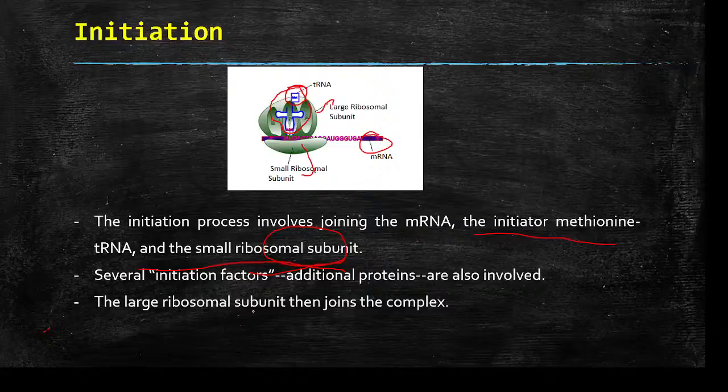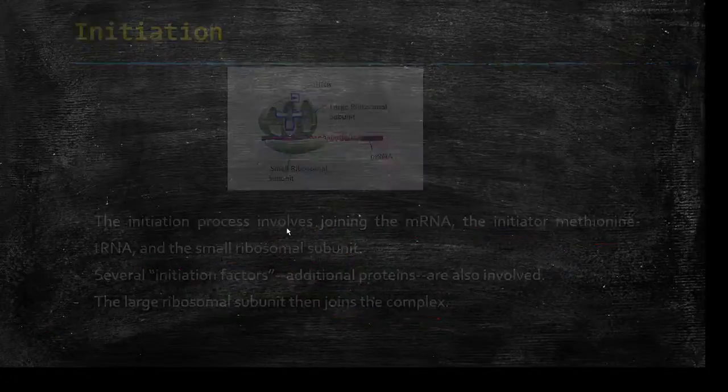Okay, so the large ribosomal unit then joins this complex. This is the larger ribosomal unit, so this will join the complex. It has three different parts: E unit, P unit, and A unit. We will learn their roles in the upcoming slides.